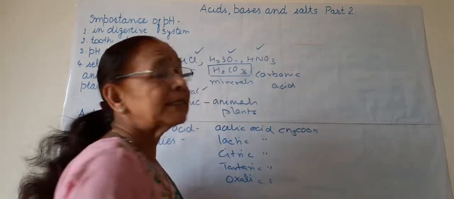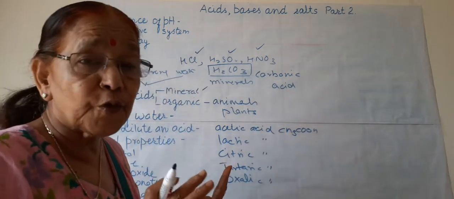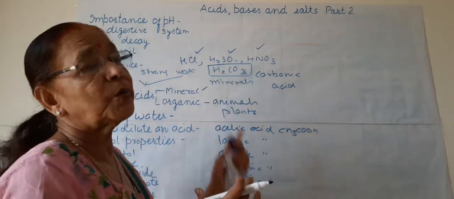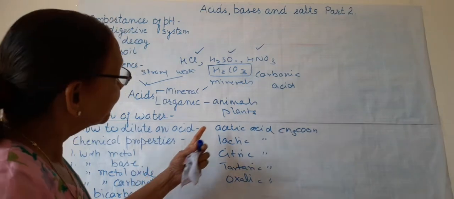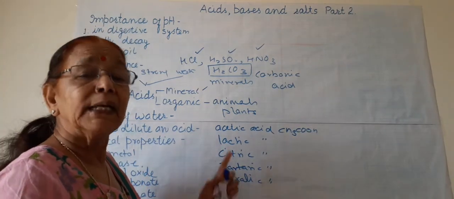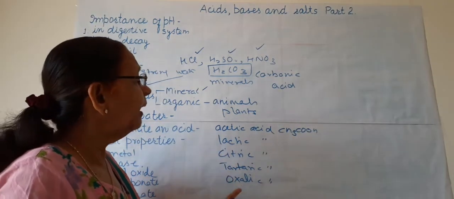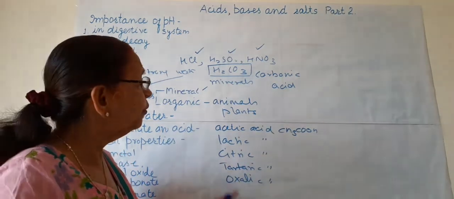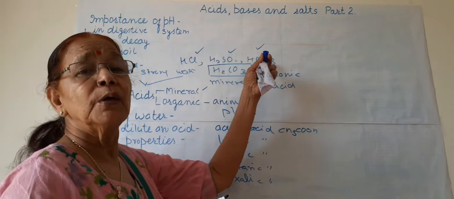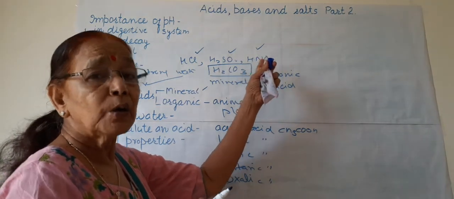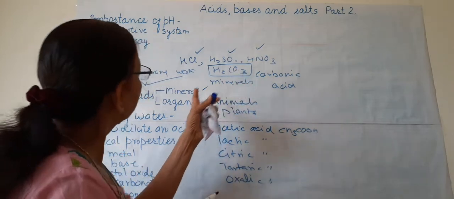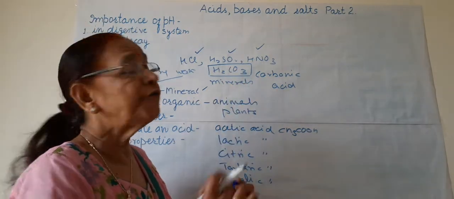All the organic acids are weak acids, and these are edible; we can eat them in our food. But we cannot eat strong acids because they are corrosive and harmful. Carbonic acid, though it is a mineral acid, is a weak acid.